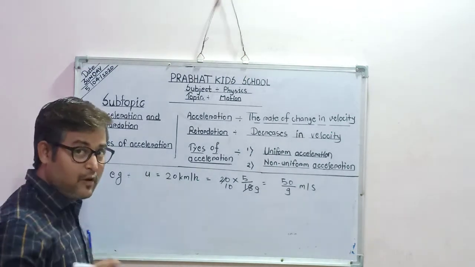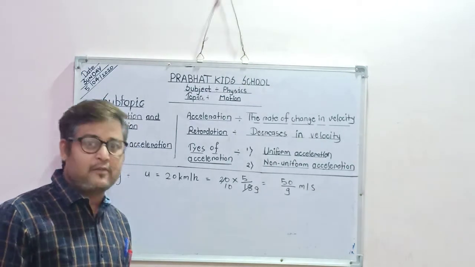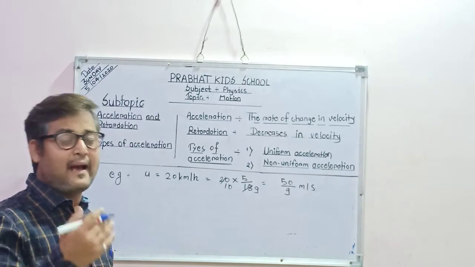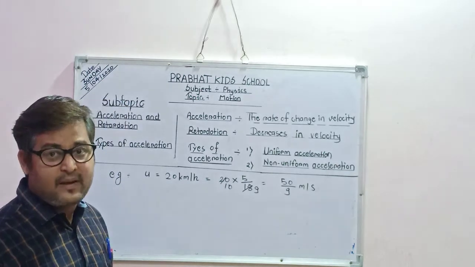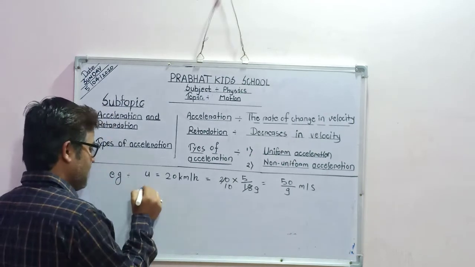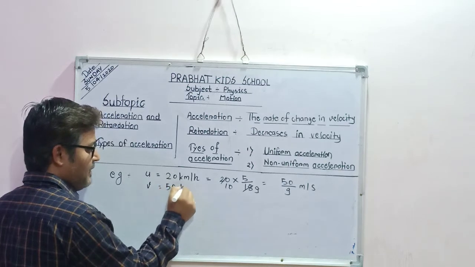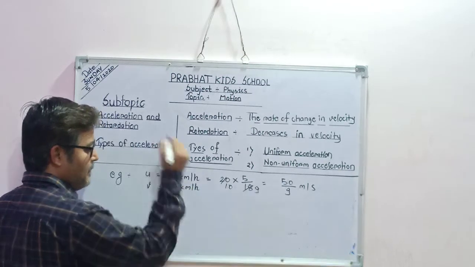What was my numerical? I am moving with a velocity of 20 kilometer per hour. I increase my velocity to 50 kilometer per hour in 5 seconds. See, my final velocity is 50 kilometer per hour.